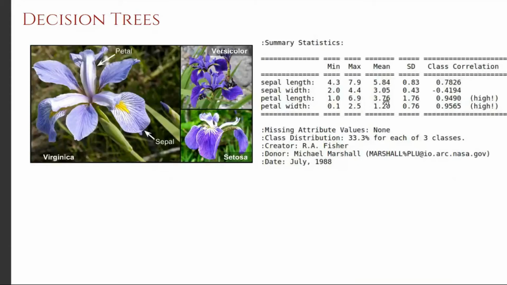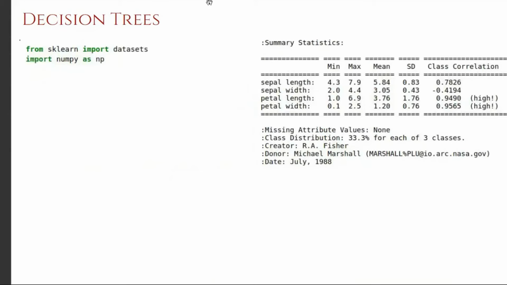This dataset is also available within the scikit-learn library. You can import the datasets module of scikit-learn, and from that you can access the iris flower dataset. So you don't need to explicitly read it from a CSV file, because scikit-learn already hosts that within its package. From datasets, you just load the iris dataset. We call it iris. If you print a description, it will give a description about the dataset. So you can just call this.